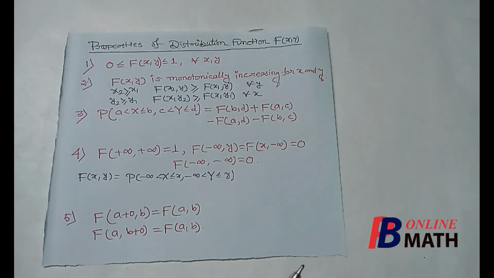So with this we complete this part. In this part we have discussed the two-dimensional discrete distribution and we have obtained the distribution function and its properties. In the next part we shall consider the marginal distributions.